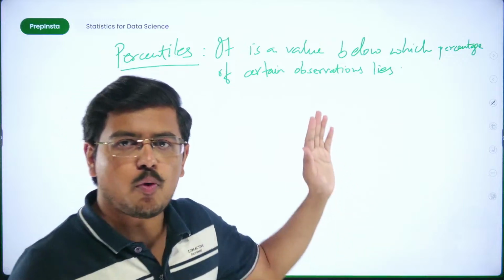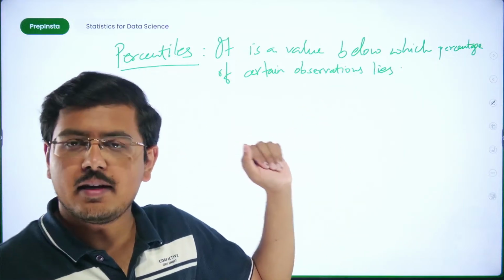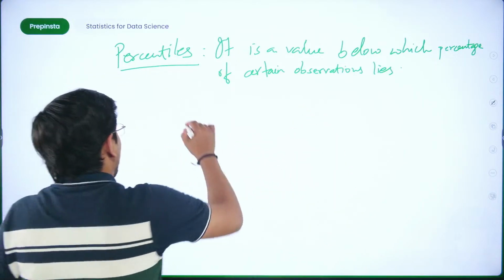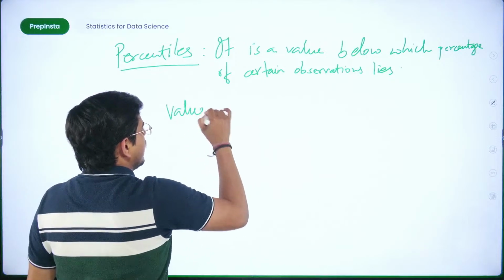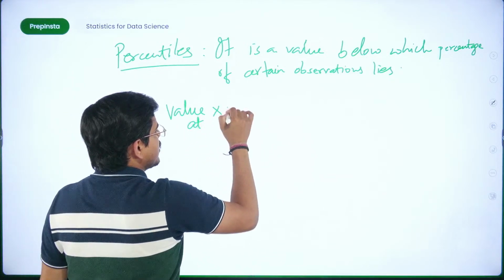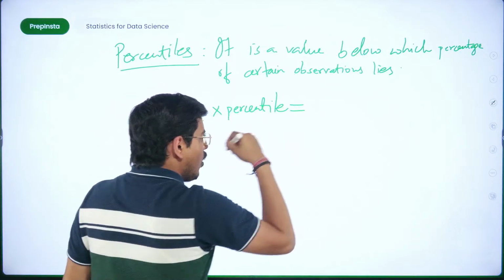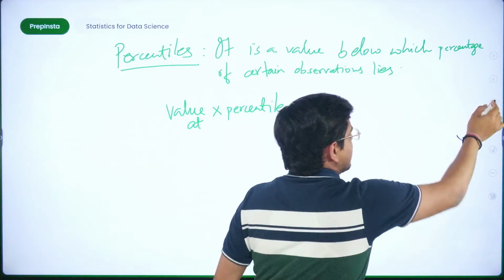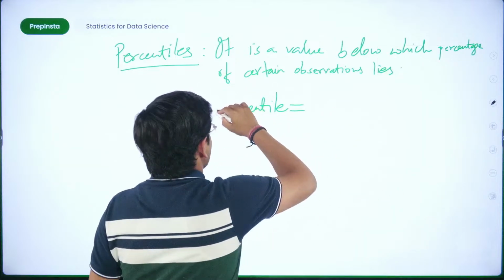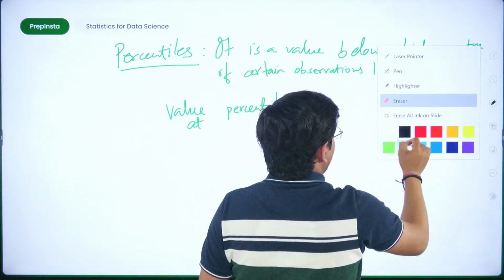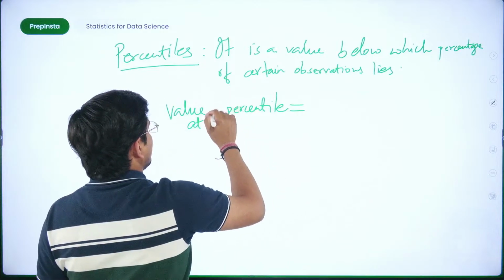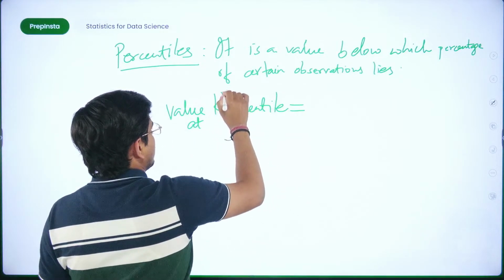So basically it points out to a location in the data set. For example, the value at kth percentile. Let's not take X, because earlier we had taken X variable for the value, and you will get confused.